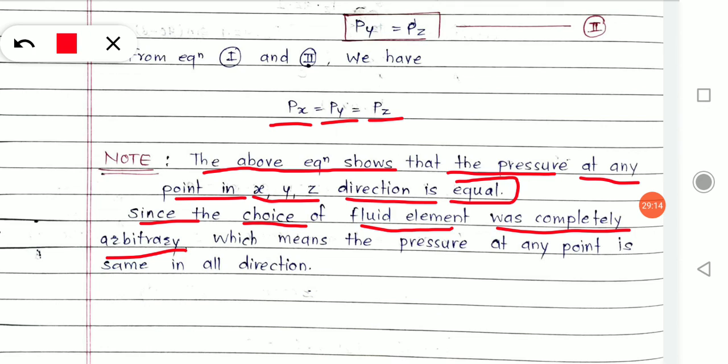Does this law that Pascal stated hold for another element also, which is somewhere else in that fluid? Yes, because the choice of fluid element was completely arbitrary, meaning it is taken from anywhere, that means the pressure at any point is the same in all directions.